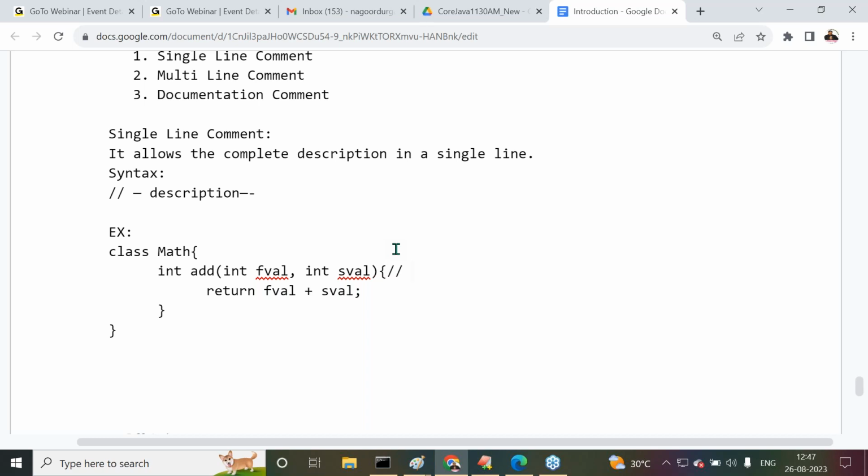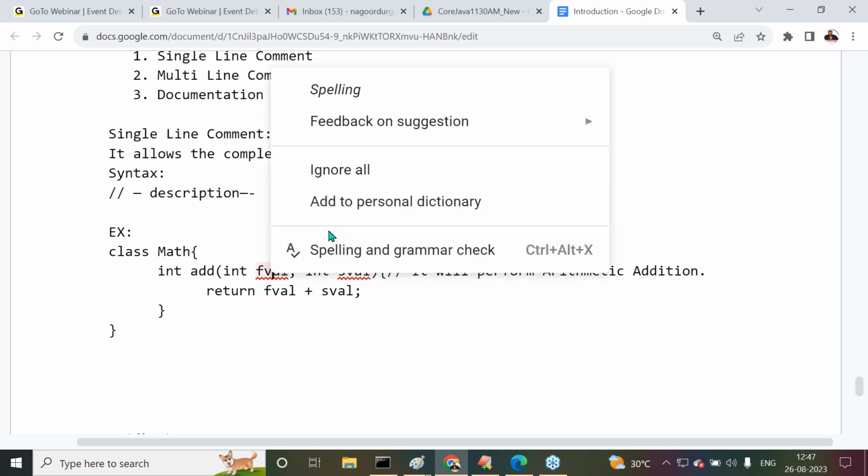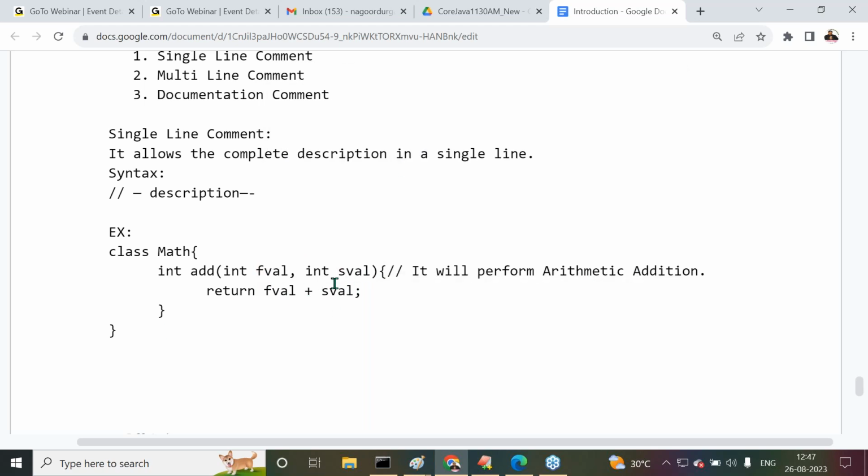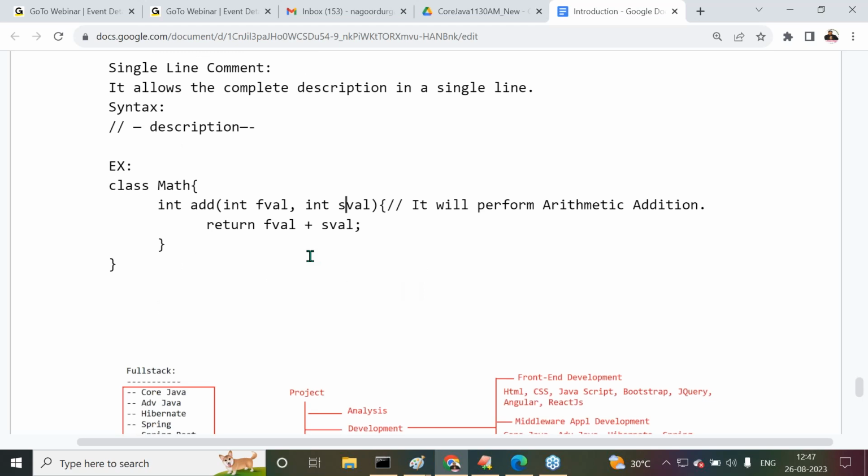Now here I provide: it will perform arithmetic addition. That's it, not more than that. That completes the single line comment clearly.